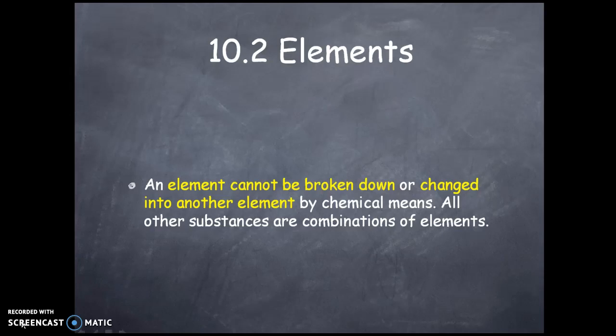The elements. The elements are substances which cannot be broken down or changed into any other element by any chemical means. All other substances are combinations of these elements. In other words, we can say that a material which cannot be broken down into any other material is called an element, which is not a byproduct of any other material. That's what an element is. And every other material is a product of one or a few of these elements together.